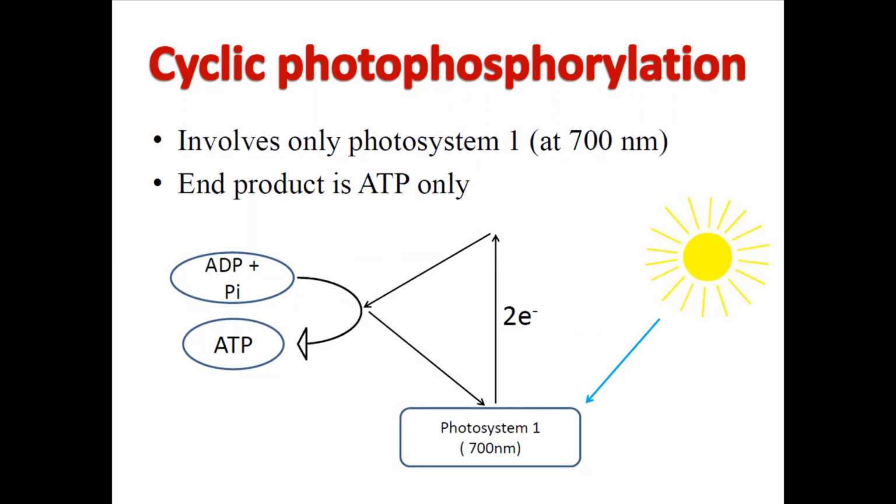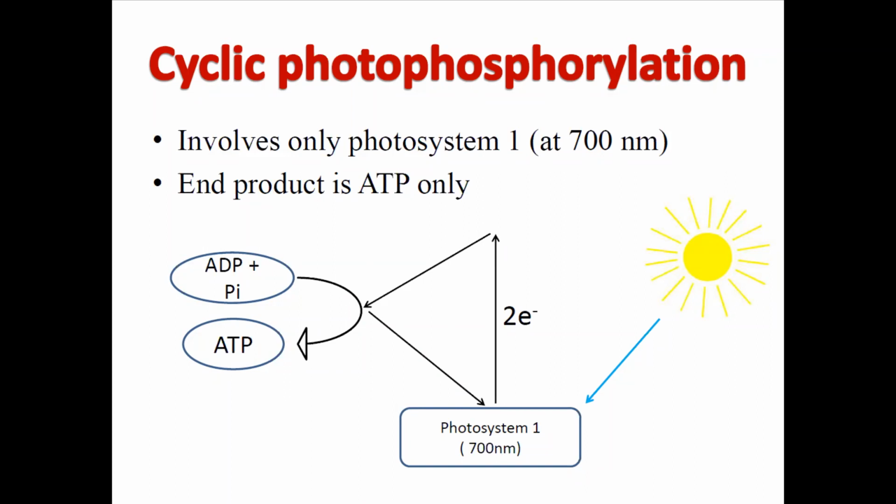to the cyclic phosphorylation. It involves only one photosystem, photosystem 1, at 700 nanometers, and the end product is ATP. So the difference between non-cyclic and cyclic is that in non-cyclic the end products are many, but here the end products are only ATP, and the only photosystem is at 700 nanometers. In case of non-cyclic, ATP, NADPH, and oxygen are produced. Here only ATPs are produced as the end product, and only one photosystem is involved, that is P700.